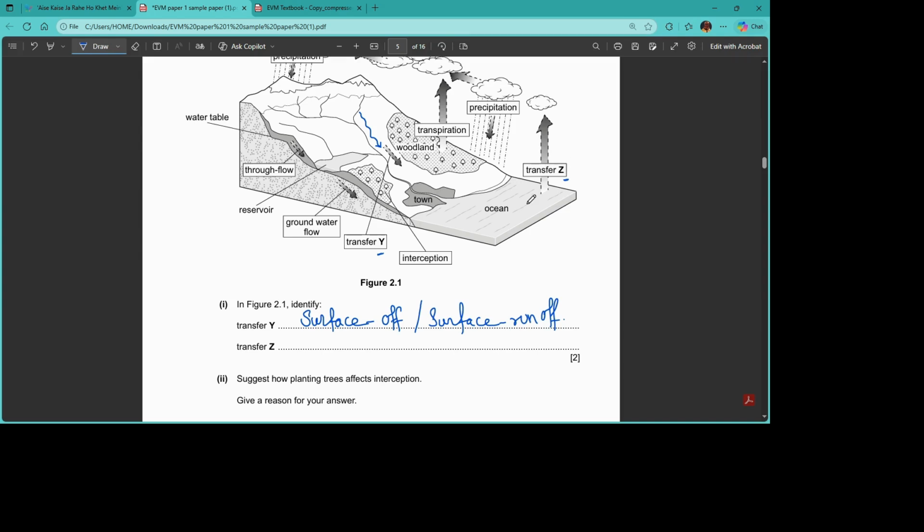As we can see, from the ocean the water is moving towards the cloud, and we call this phenomenon evaporation. So water is evaporating from the ocean, precipitation is rainfall, water loss from the plants is called transpiration, and this is surface runoff. You can see surface runoff on the mountain, as well as throughflow. This can help you see how the water table is increasing in the reservoir area.